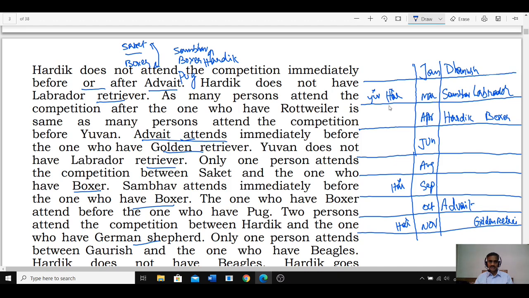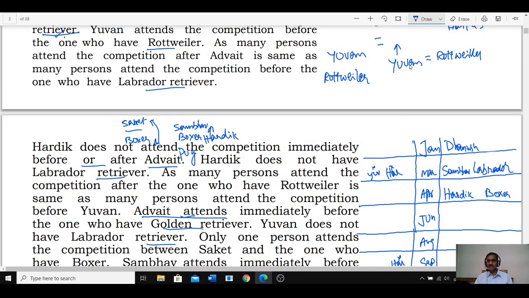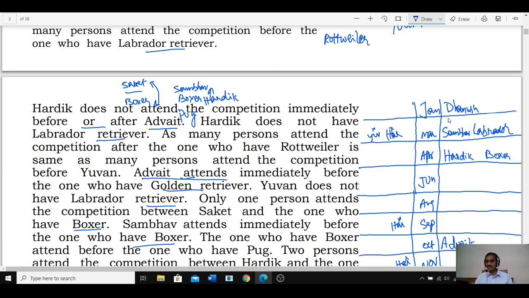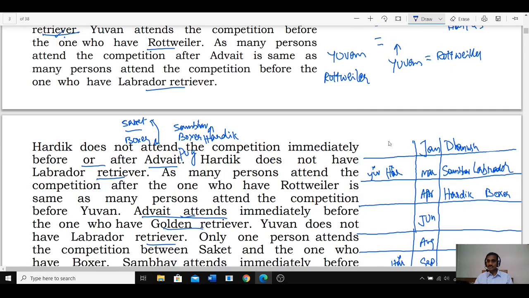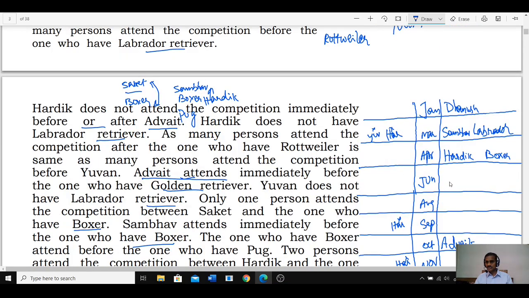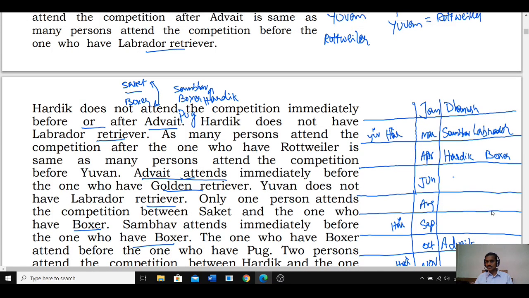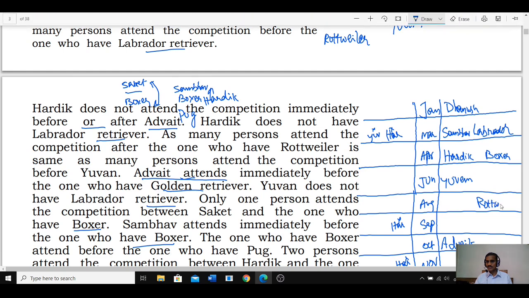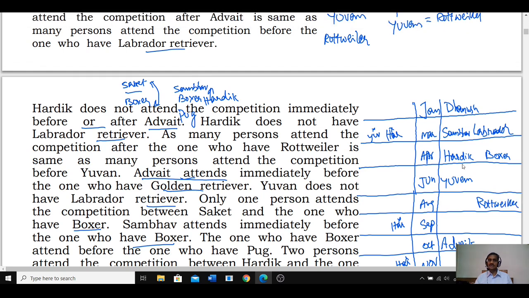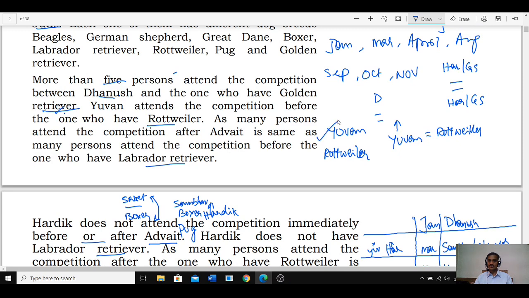This one, U1. Now whatever this U1 here, U1 is before Rottweiler, so Rottweiler must be behind it. And U1 is before Rottweiler. Now if U1 is here and 3 after, hence Rottweiler, there must be 3. Hence U1 must be in the month of June. U1 is here, 3 persons before U1 and 3 after this Rottweiler. So we have taken this information as well.